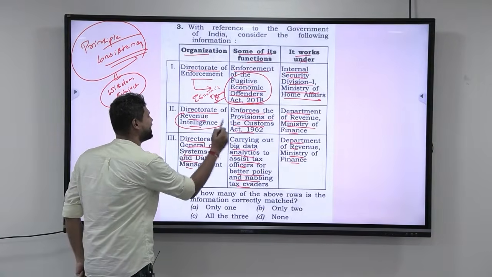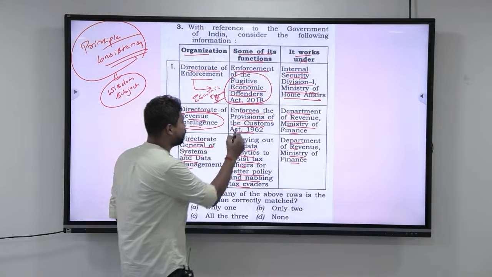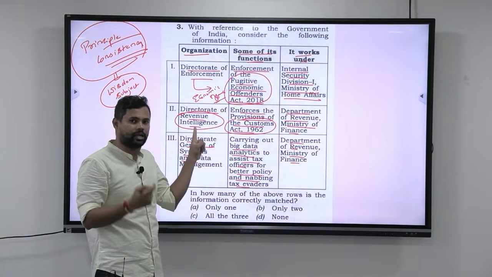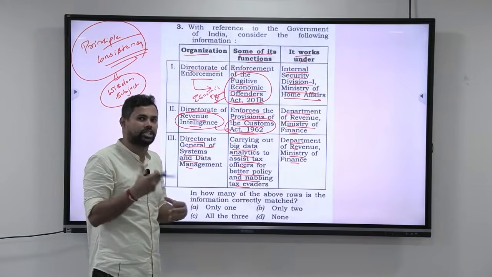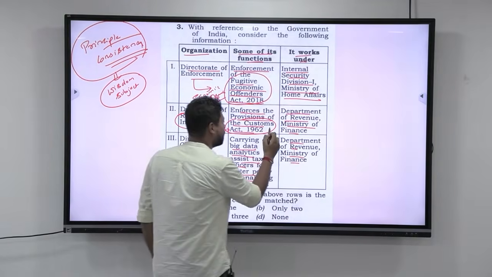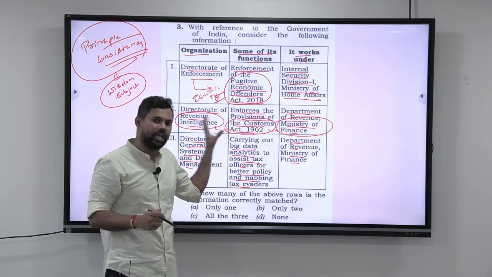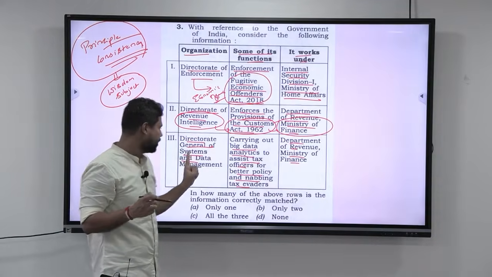Directorate of Revenue Intelligence. Look at this, intelligence with respect to revenue collection. Now it enforces the provisions of Customs Act 1962. This is also an economic agency that is trying to enforce an economic act, that is Customs Act 1962, and this comes under Ministry of Finance. Automatically, revenue, customs, everything comes under Ministry of Finance. So there is consistency in this. Okay, now look at this.